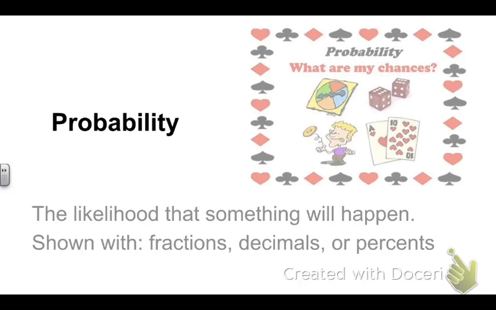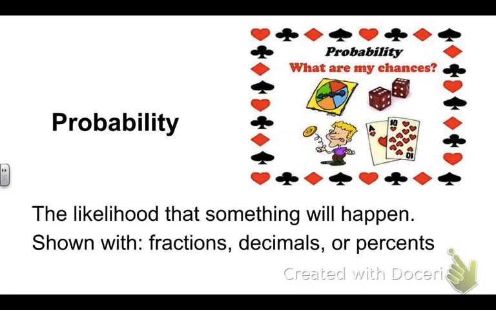Alright, so probability, what are my chances? This is the likelihood that something's going to happen, and you can show it with fractions, decimals, or percents. You've probably already done experiments with this, with spinners, with dice, flipping a coin, or even picking cards.